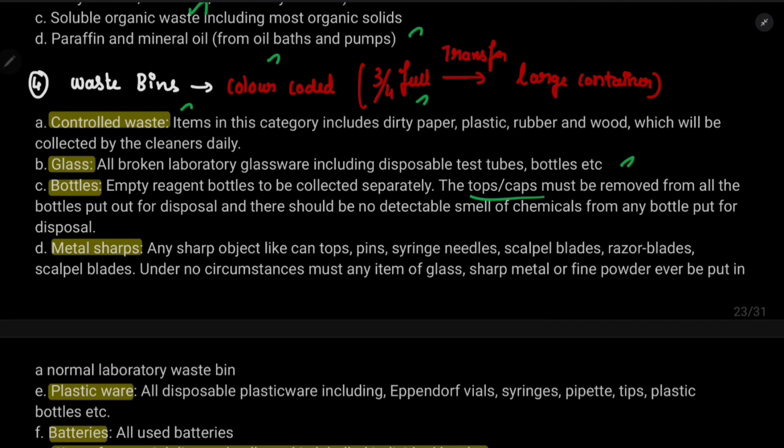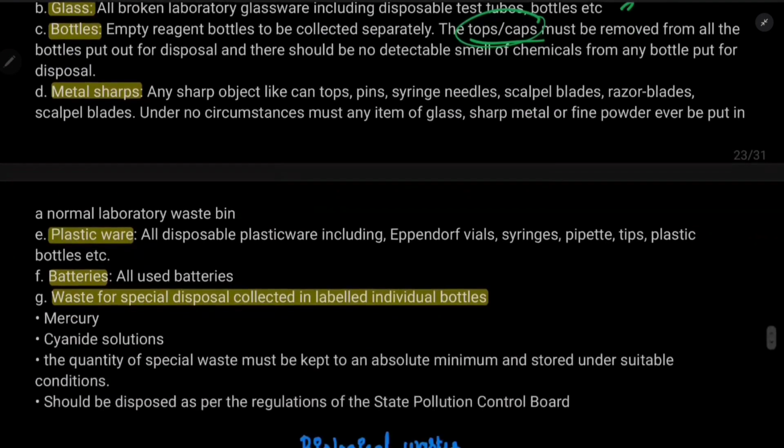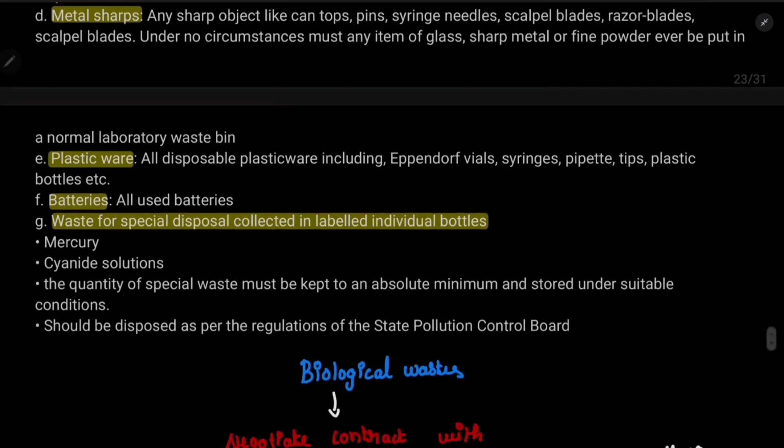Metal sharps. Any sharp objects like can tops, pins, see, you should take these can tops and put them in the metal sharps. Okay. And plasticware. All disposable plasticware, including eppendorf tubes, wells and syringes and pipette tips and plastics, should be kept here. Batteries and waste for special disposal are collected in labeled individual boxes.